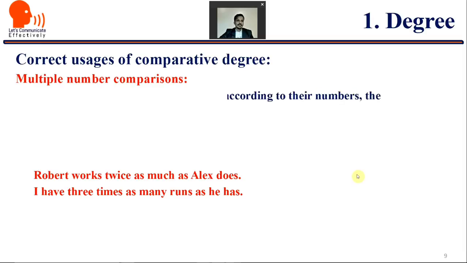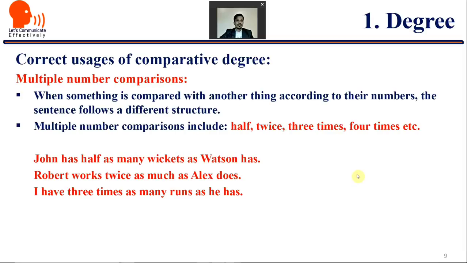Now, the next is multiple number comparisons. When something is compared with another thing according to their numbers, the sentence follows a different structure. And these multiple number comparisons include half, twice, three times, four times, etc. Like, John has half as many wickets as Watson has. Robert works twice as much as Alex does. I have three times as many runs as he has.